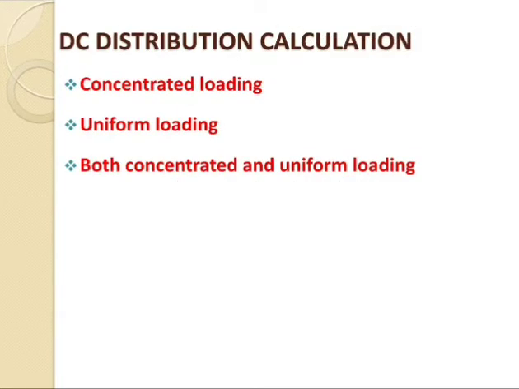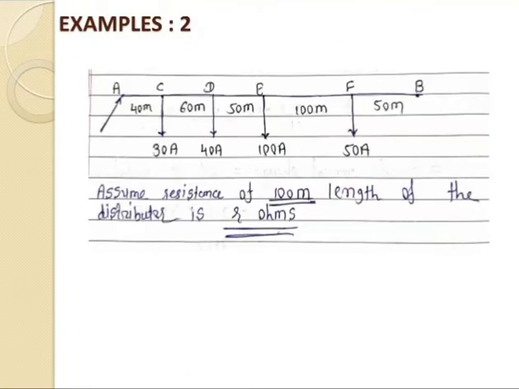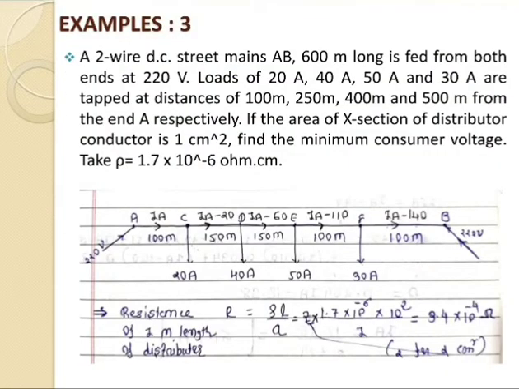So again, DC distribution calculation has three types of loadings: concentrated loading, uniform loading, and both concentrated and uniform loading. Concentrated loading means having a value of loading or current that is different. If we go for the uniform loading, then the value of the current is the same, and there are some cases in which we can consider both categories. So today I will go with the example that is based on the DC distributor fed at both ends.